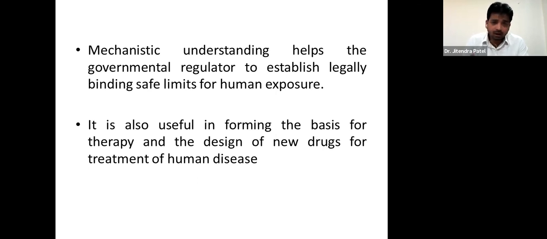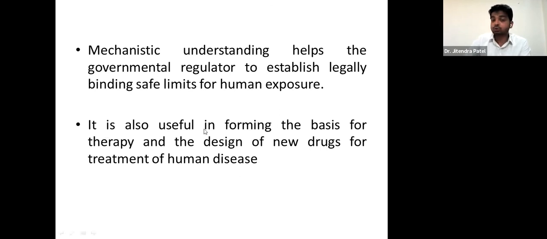So why is that? It is so that we can determine how much quantity, if inhaled or taken, what the safe limit for human exposure is. That can be determined, right? So that the rules can also be framed that this much limit is safe for human exposure and all those.